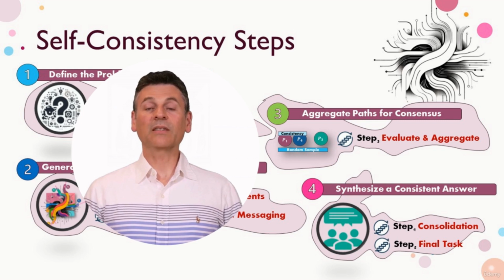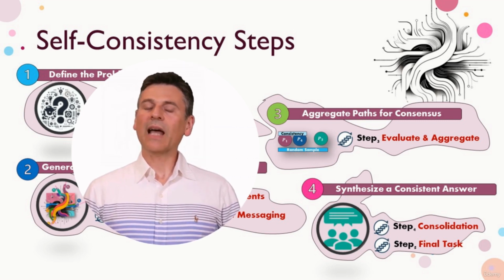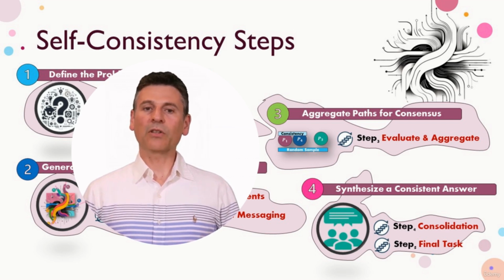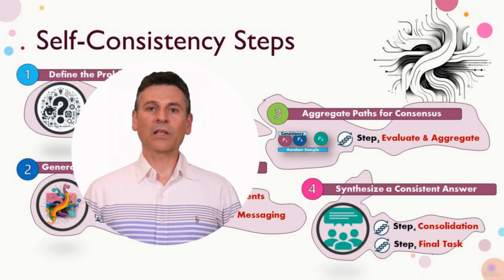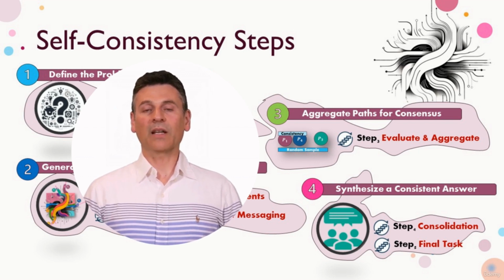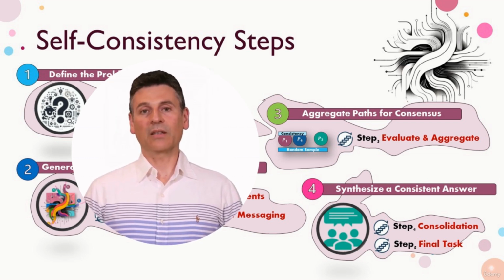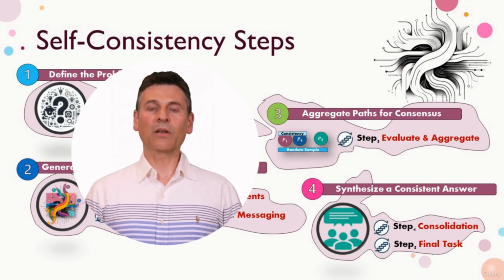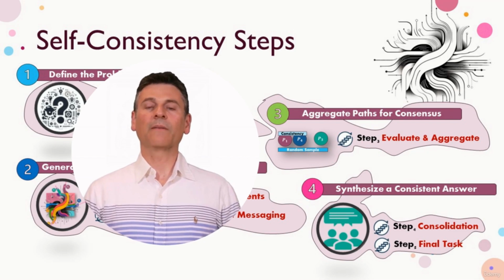The self-consistency prompting technique offers a robust approach to enhancing the accuracy and reliability of responses from language models. By generating multiple independent reasoning paths and synthesizing a consensus from them, this technique effectively leverages the model's diversity of thought to arrive at well-rounded and dependable conclusions, making it especially valuable in complex decision-making scenarios where precision is paramount.